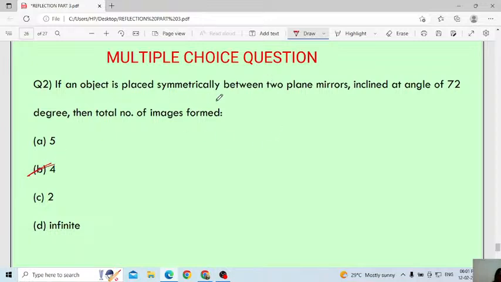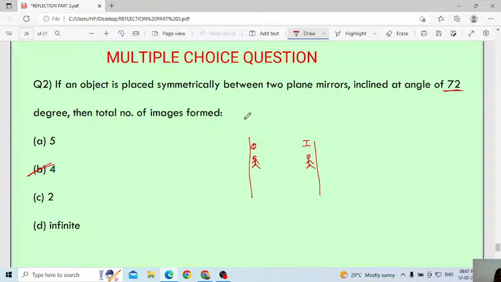See, they are telling two plane mirrors placed symmetrically. The angle is given, but leave that angle, it is not important here. An object is placed symmetrically between two plane mirrors. Then here one person is standing, and this person's image will form on the other mirror. This is the object, this is the image.